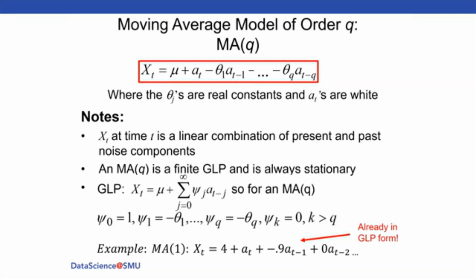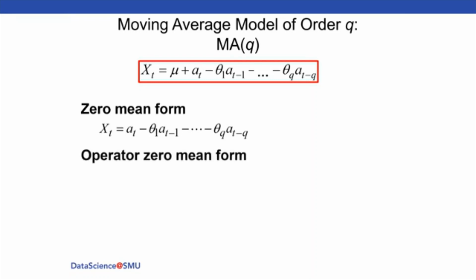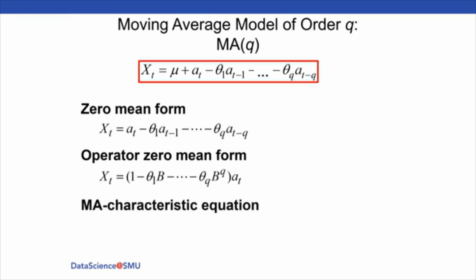So the zero mean form is very much what we've seen before. We're just going to plug in a 0 for mu to make it simpler, for convenience, so we can see the properties and characteristics. We can put any MA model into operator form as well and zero out the mean. And for the MA characteristic equation, once we have that operator form, we plug in z's for the B's, and we have our characteristic equation. It's very analogous to the autoregressive, the AR side, except the coefficients here are now on the white noise terms.